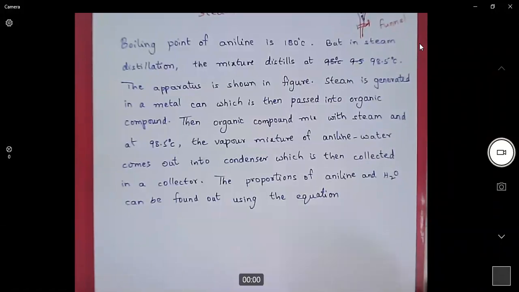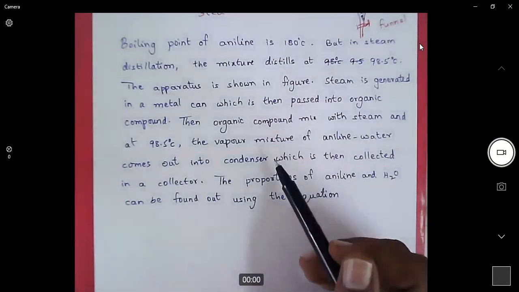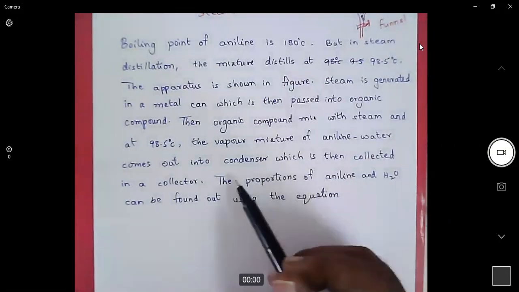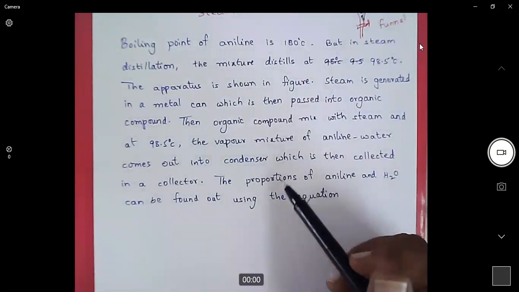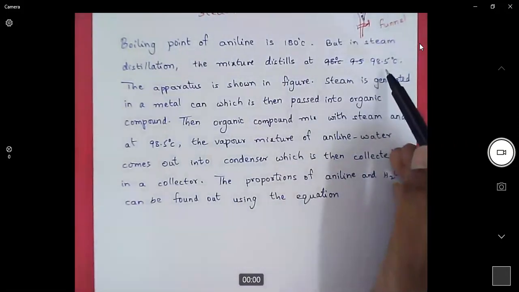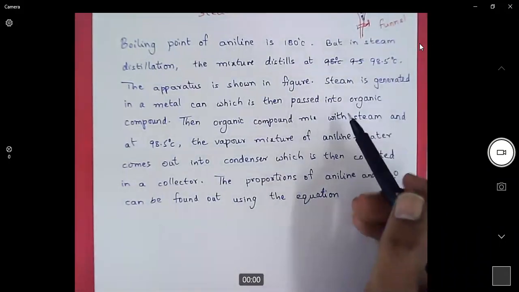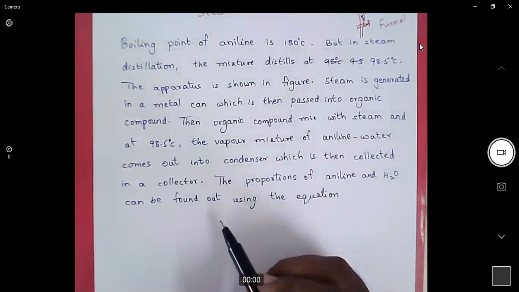So the steam which is generated in a metal can is passed through aniline solution. Then aniline and water will boil at a temperature of 98.5 degrees centigrade. Then this mixture of vapor passes through a condenser and will be collected in another container.